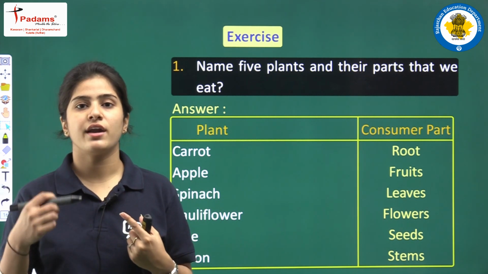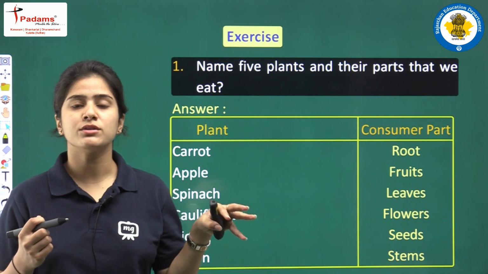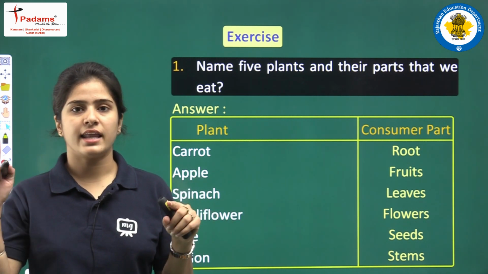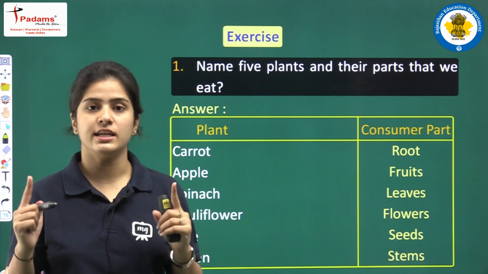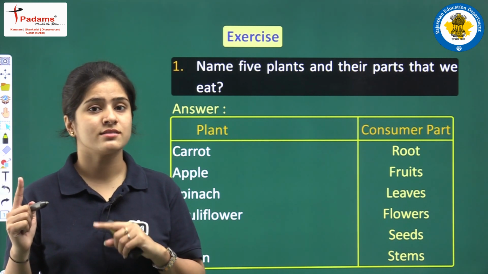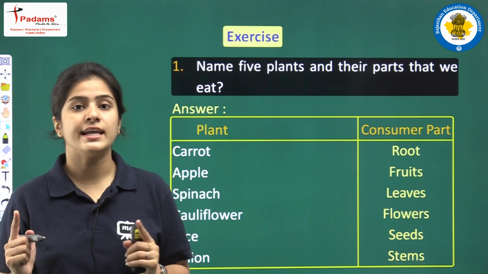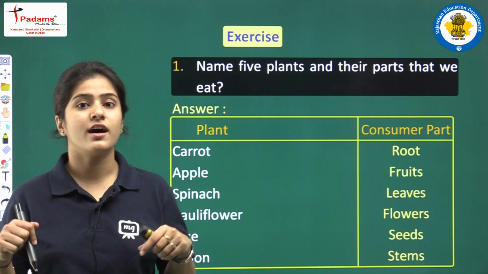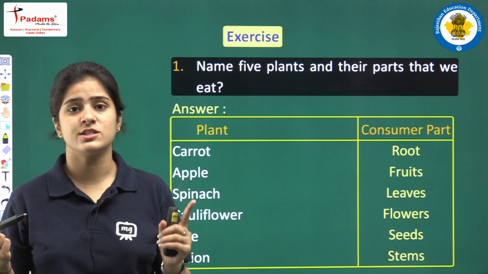For example, if you are having carrot, then carrot is the root of the plant. So carrot is the name of the first plant and the part used is root. Onion. Onion is what? The stem of the plant. If you are saying cauliflower, cauliflower is the flower of the plant. If you are saying wheat, rice, etc., then these are the seeds of the plant.